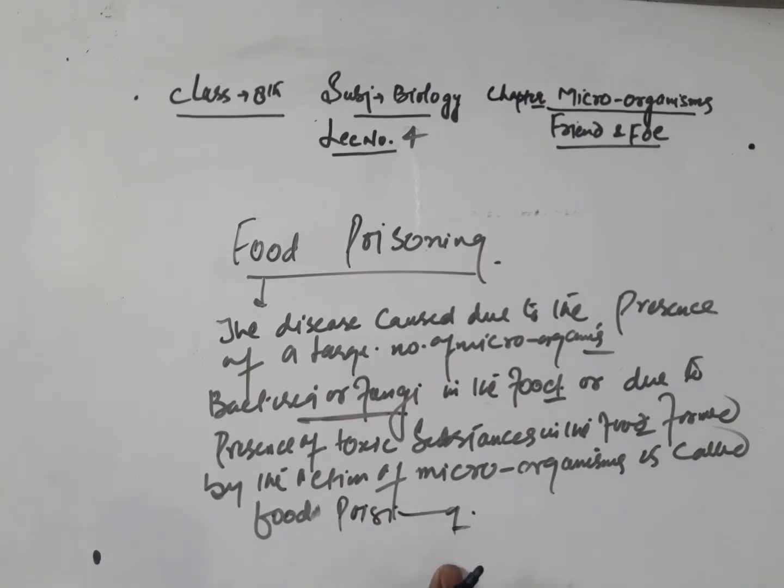So, due to the presence of microorganisms or due to the presence of toxic substances which are released by the microorganisms present in the food is called food poisoning.